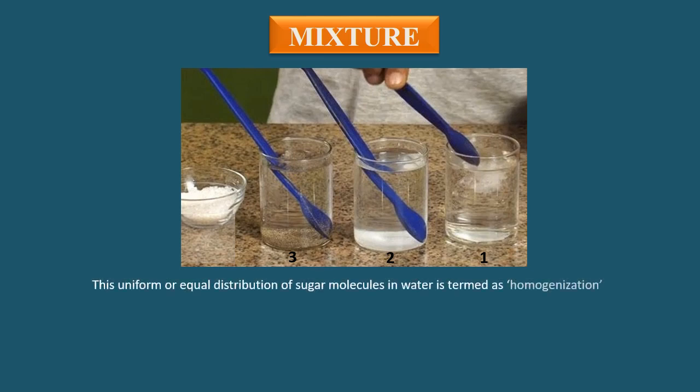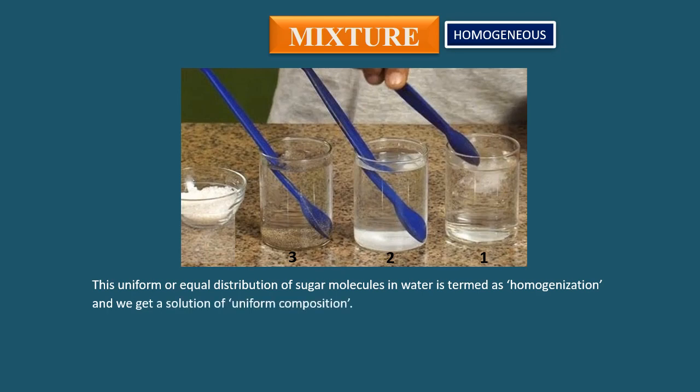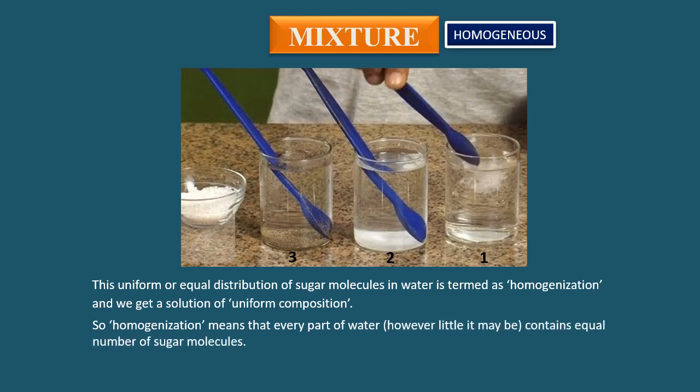This uniform or equal distribution of sugar molecules in water is termed homogenization, and we get a solution of uniform composition. So homogenization means that every part of water, however little it may be, contains an equal number of sugar molecules.